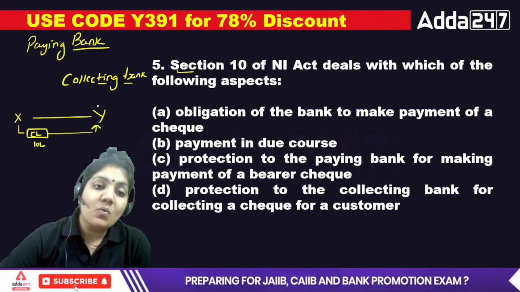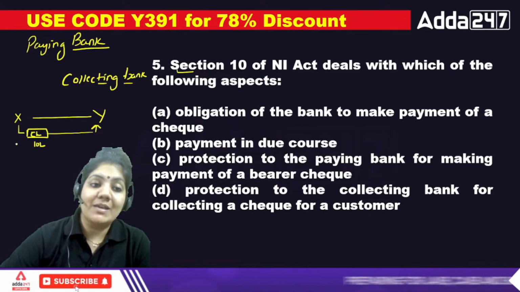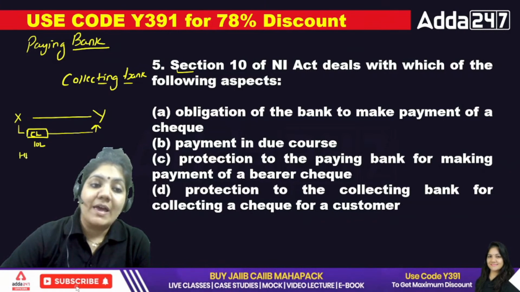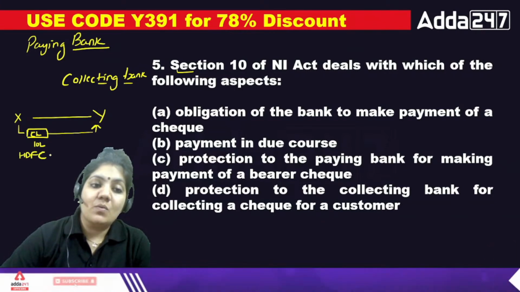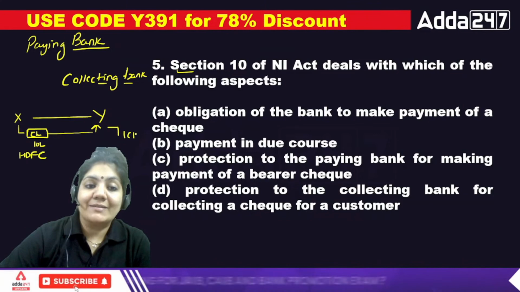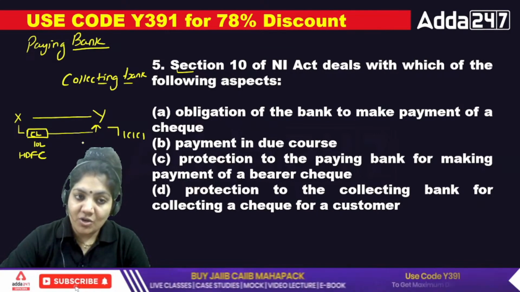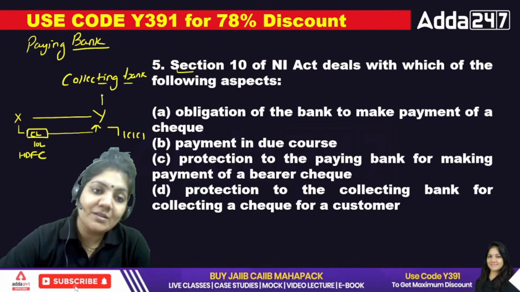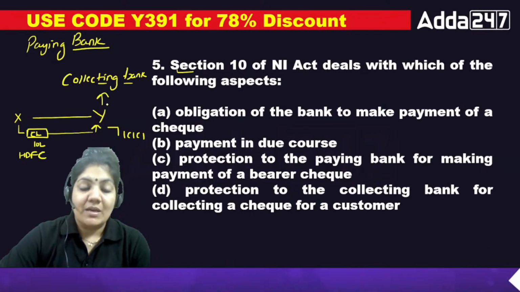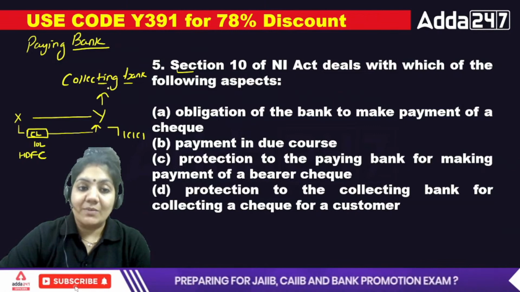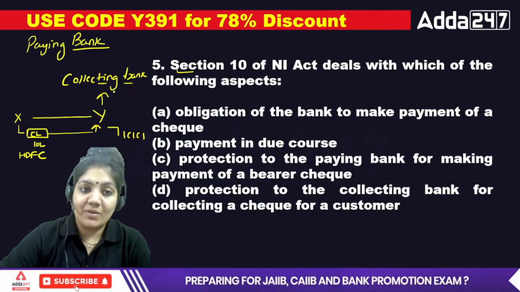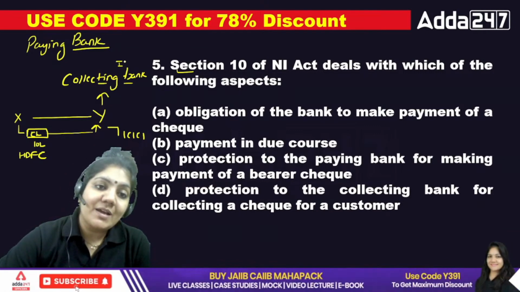Suppose X's check belongs to the SDFC bank and Y has an account in the ICICI bank. Now Y will take the check of SDFC and submit it in the collecting bank, because Y has an account there. Suppose this is the ICICI bank.